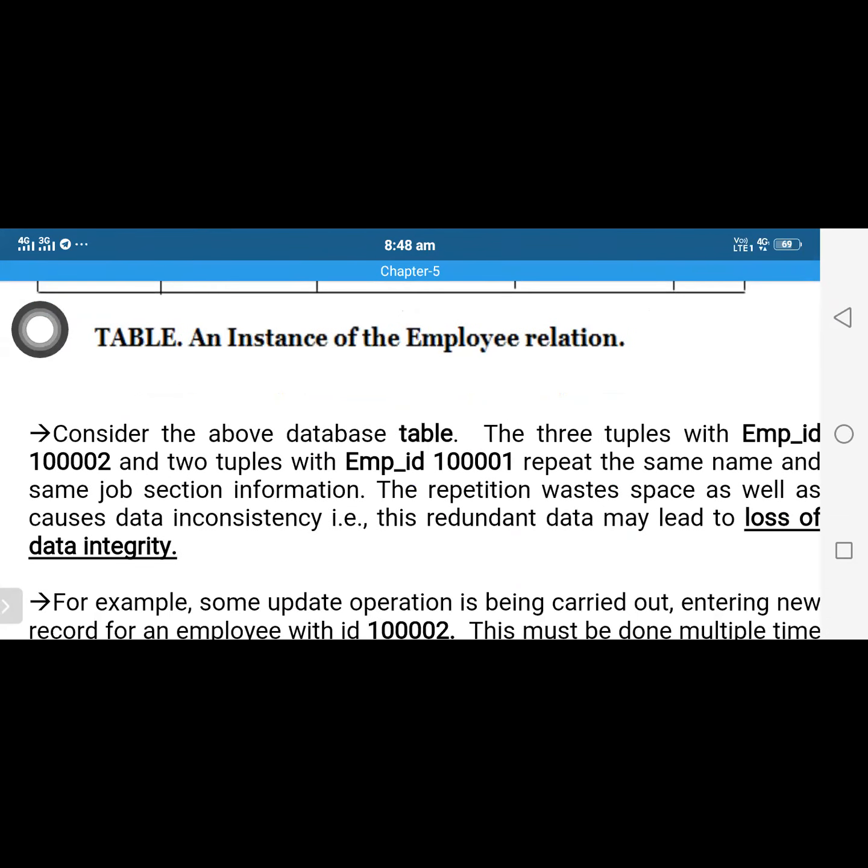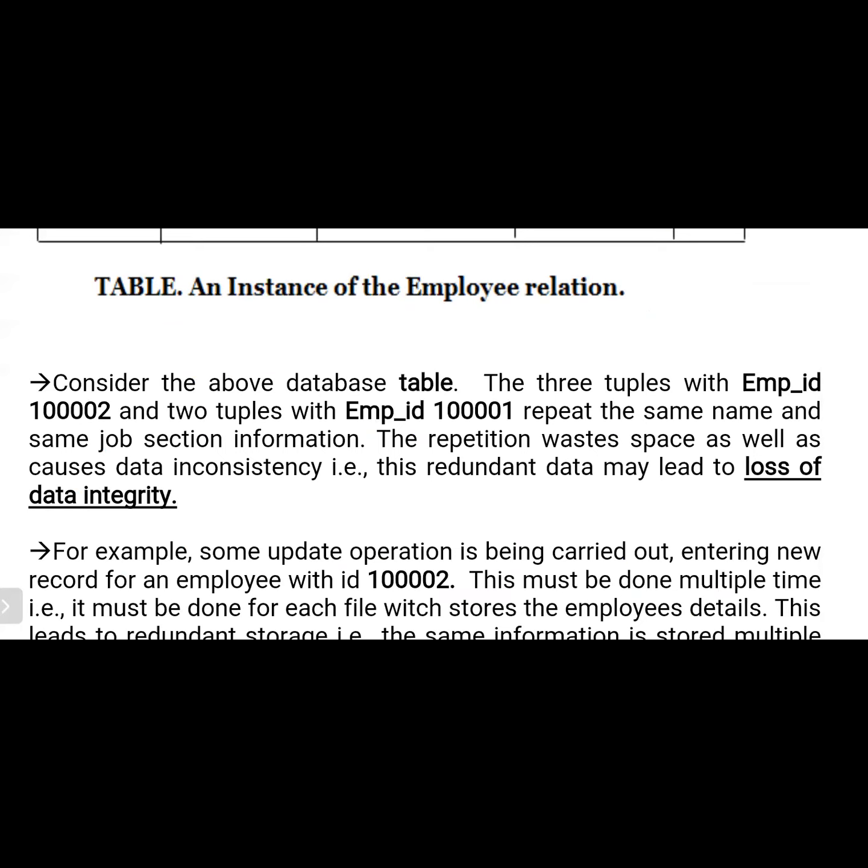Consider the above table. The 3 tuples have the employee ID 1402 and the two tuples have the employee ID 1401. They repeat the same name and same job section information. The repetition wastes space as well as causes data inconsistency. That is, this redundant data may lead to loss of data integrity.